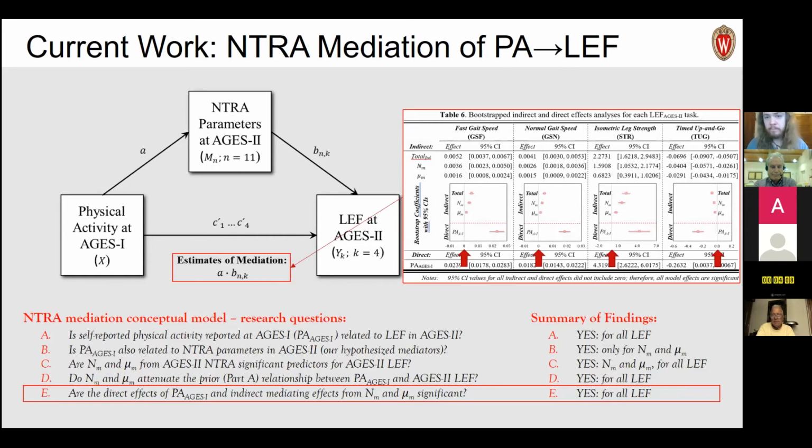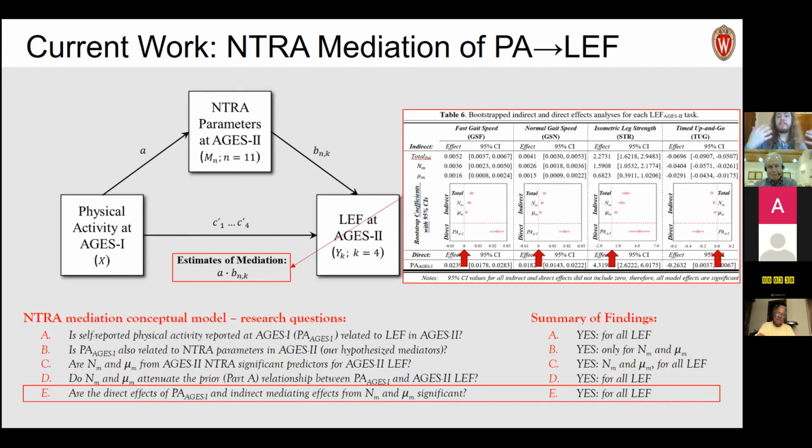And so what we do is we use a bootstrapping procedure to randomly generate predictions based on indirect effects and direct effects. So in other words, indirect mediating effects from our mediators, muscle amplitude and location, and direct effects, which would be the remaining effects. And we find that across the board, if we look at this line of zero equivalence, we find significant indirect mediation effects from both of these parameters and significant direct effects from physical activity remaining.